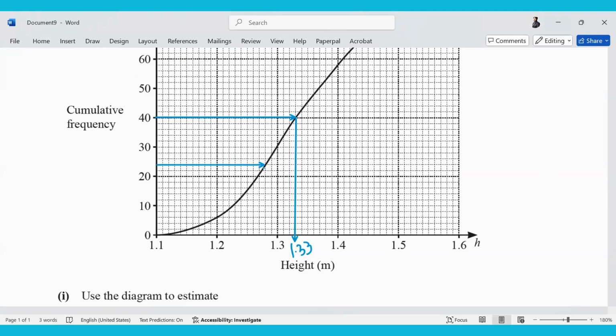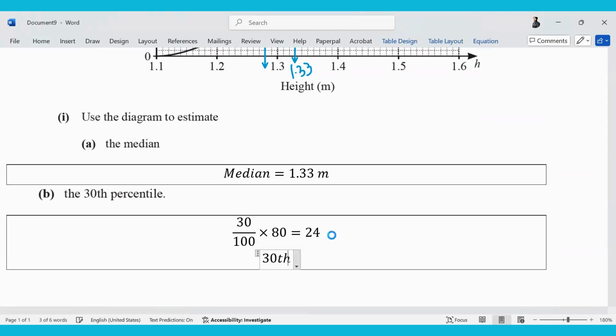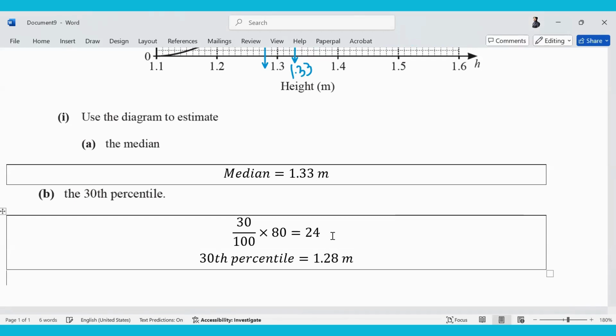Remember, 24 is not my 30th percentile. What will be my 30th percentile? 1.28. So my 30th percentile is 1.28, do write it down. Is this clear? Okay.